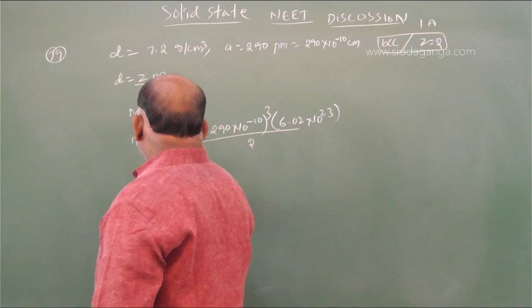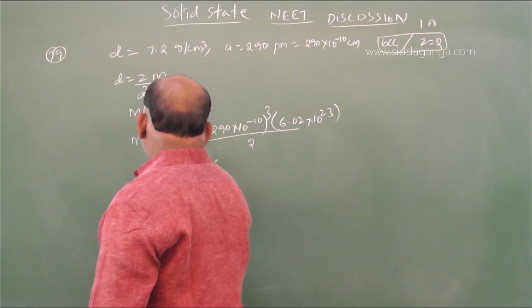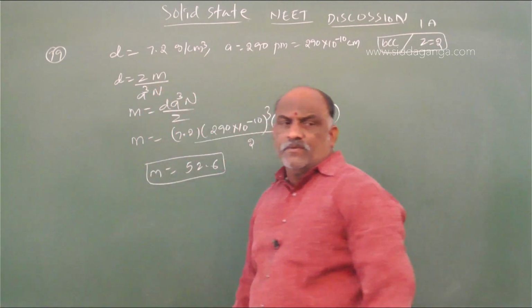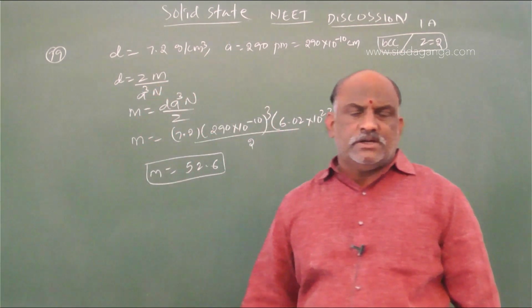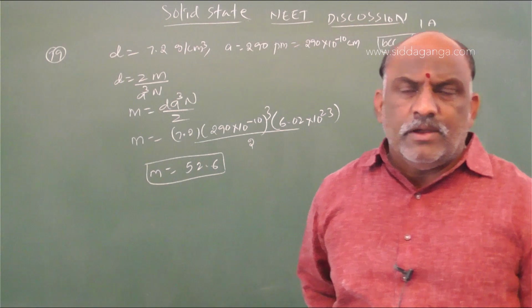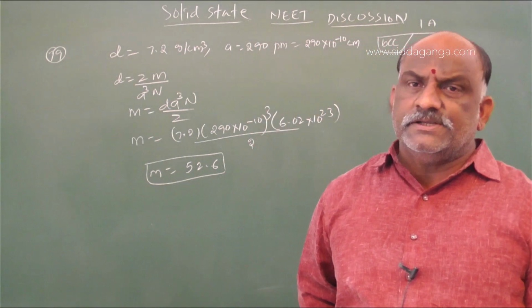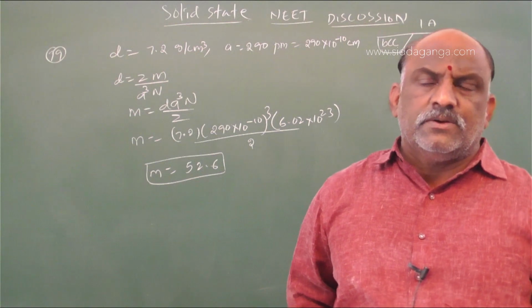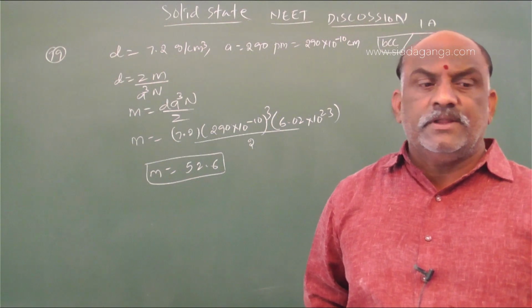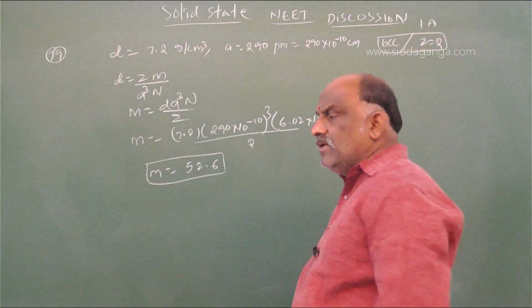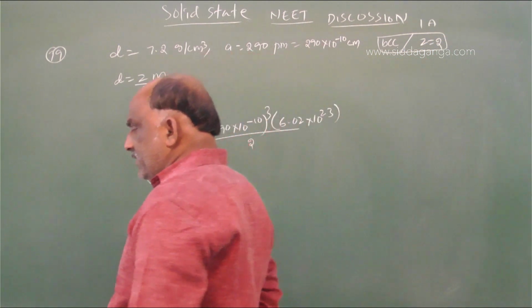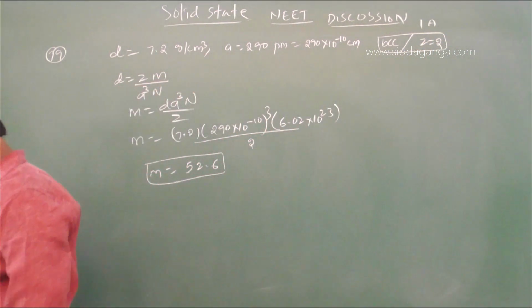On simplification, we get 52.6, because the atomic weight of chromium is 52 only. Go to the periodic table, the atomic weight of chromium is 52.